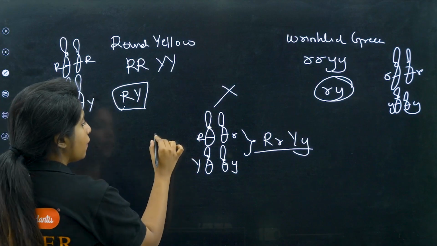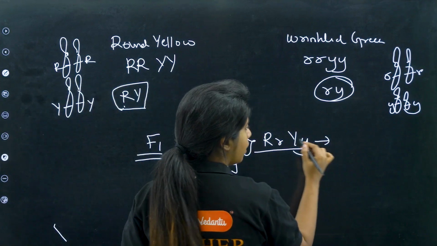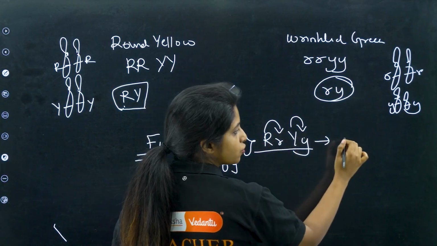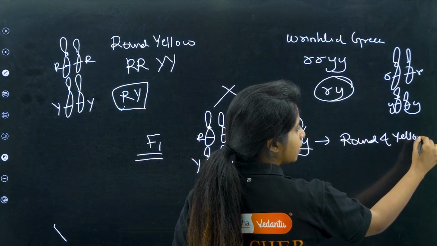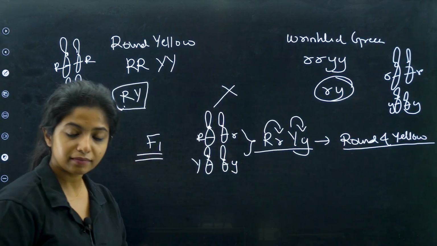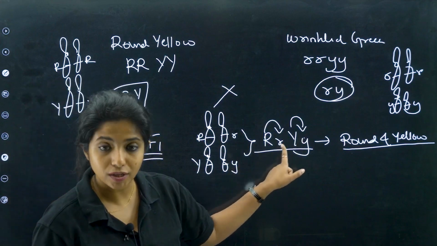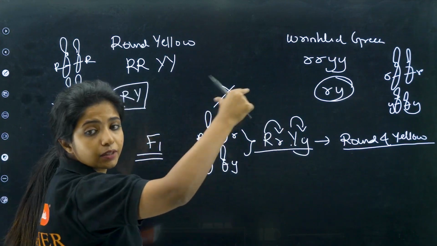Okay, this is the F1 generation, my dear children. In F1 generation, all of them are round and yellow, because round is dominant and yellow is dominant. So it will be what? Round and yellow. Cool. What about F2 generation? For F2 generation, we have to cross them. That is, a plant like this and another plant like this.